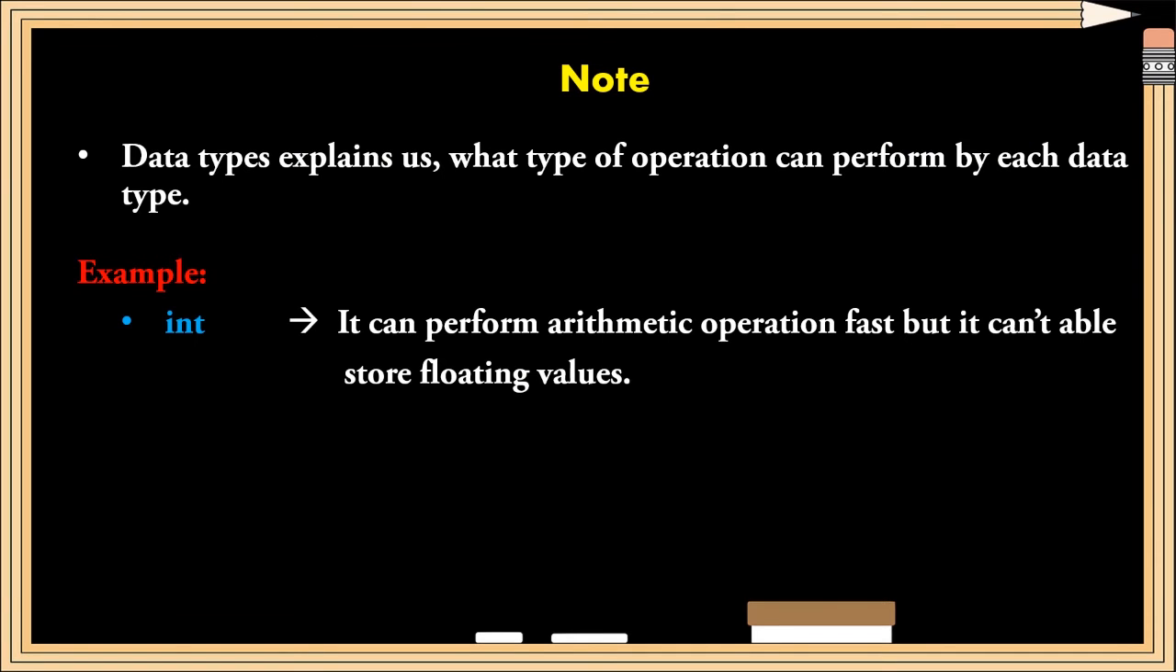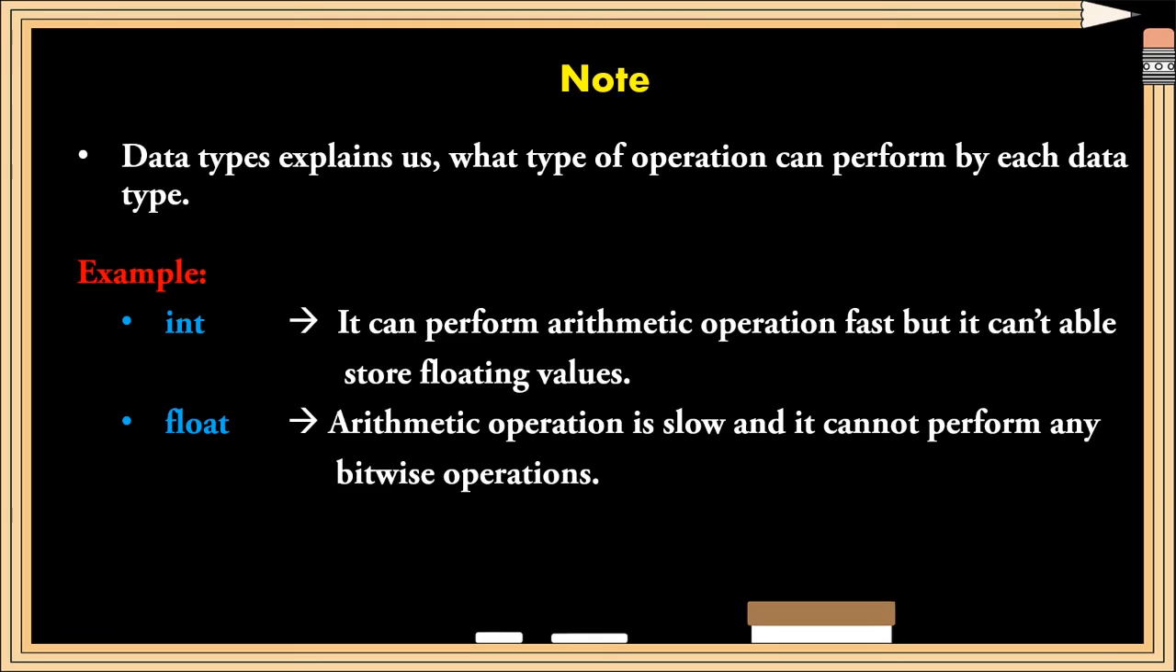The important note that you have to keep in mind while using data types is that every data type will perform different types of operations. For example, the int data type can perform bitwise operations and arithmetic operations fast, but it cannot store floating values. This is the characteristic of the int data type. Whereas the floating data types can store floating values, but they cannot perform any bitwise operation, and the arithmetic operation is slow when compared to the int data type.